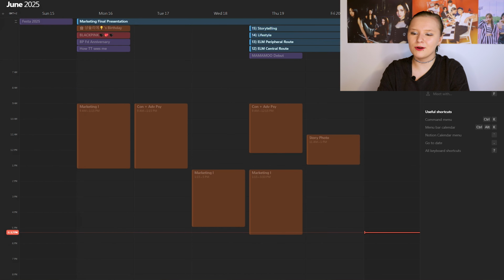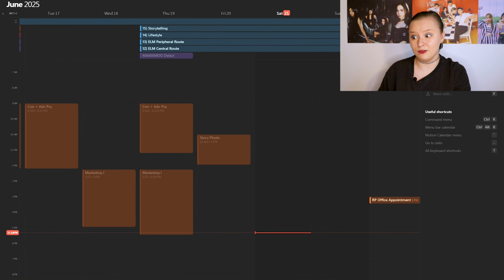Yeah, that's our calendar. It looks like Apple Calendar, but it synchronizes with the main app, with Notion. For example, we see here all the classes, marketing, story photo, and they're all checked from the university page, as you remember from the calendar view. Here at the top we have all these posters like storytelling, lifestyle, from the homework page. Here, Blackpink fandom anniversary, how TikTok sees me, that's from the social media page.